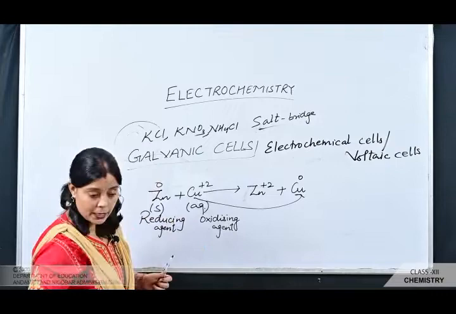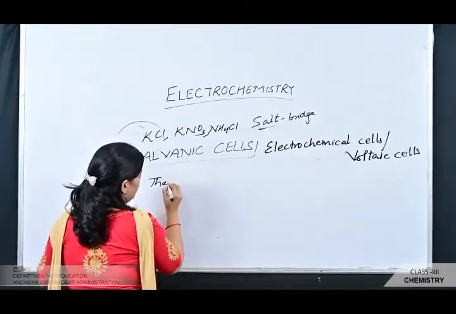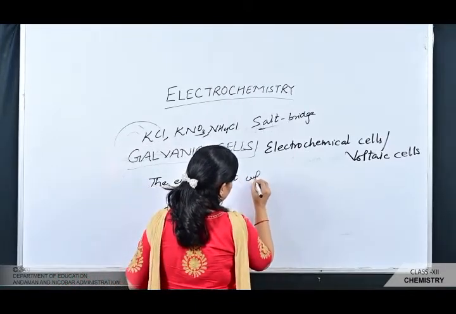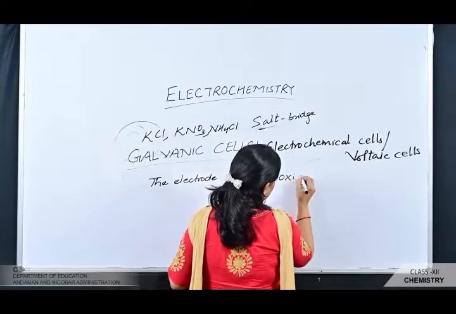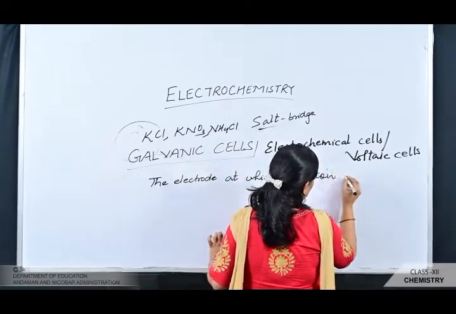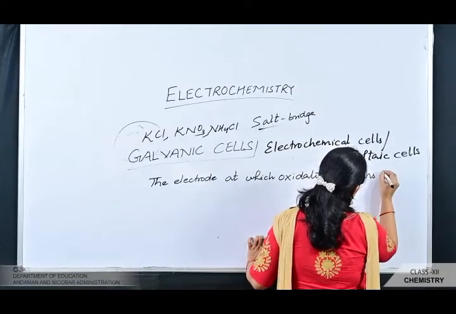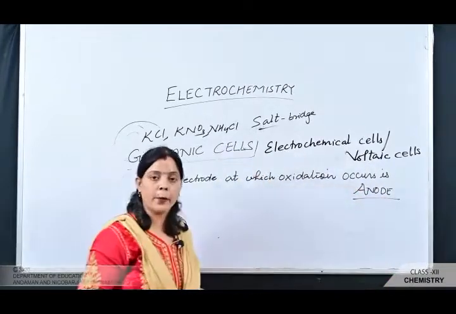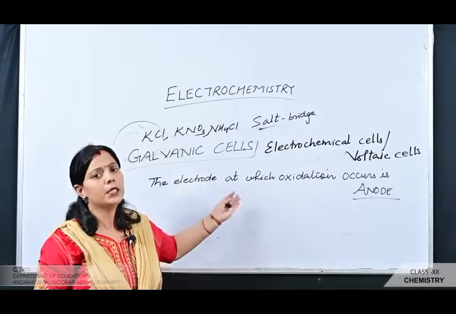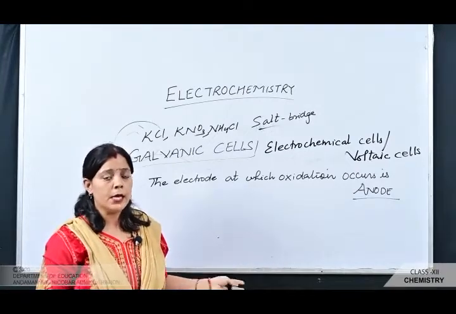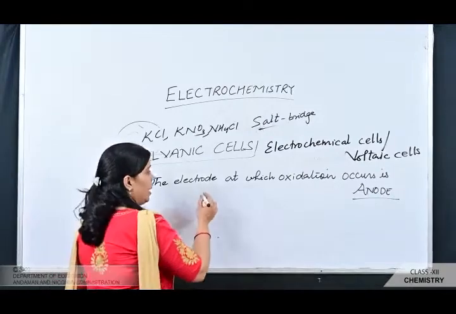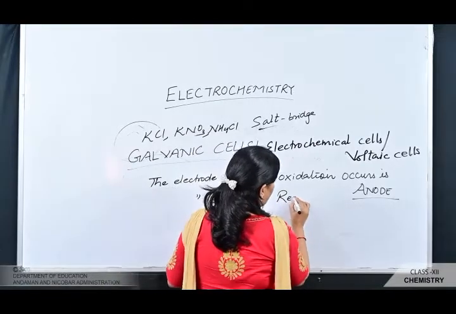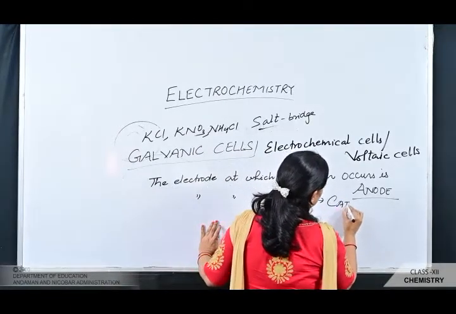Okay, so the electrode at which oxidation occurs is the anode. The electrode on which oxidation is taking place is named the anode. For example, on the zinc oxidation is taking place, so that electrode is named the anode, and the electrode at which reduction is taking place is named the cathode.